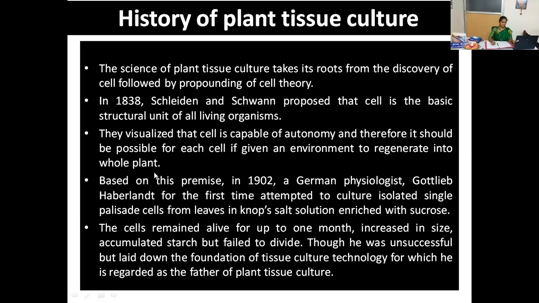Okay, this made them think about cell culture, tissue culture, and then organ culture. They also had knowledge about the totipotency characteristics. That is, totipotency is the potential or inherent capacity of the plant cell to develop into a complete plant. All cells of an organism have the ability to show totipotency characteristics.